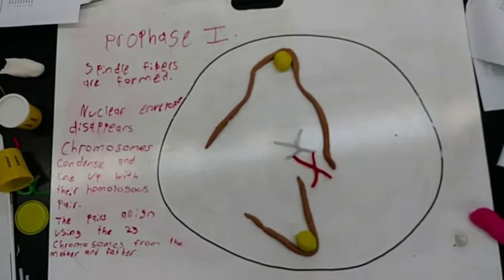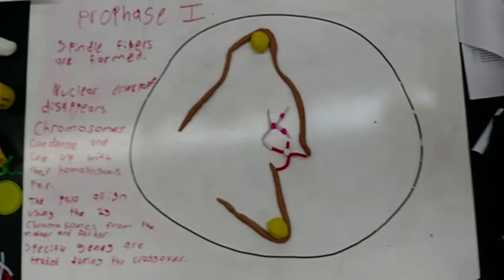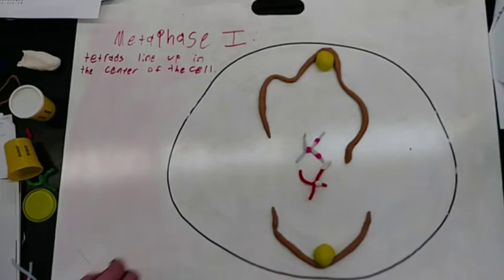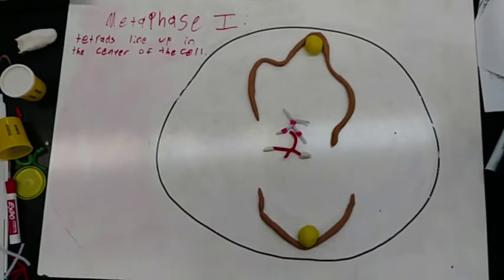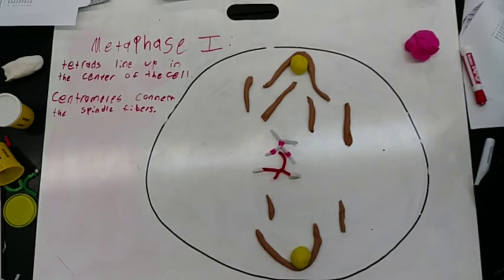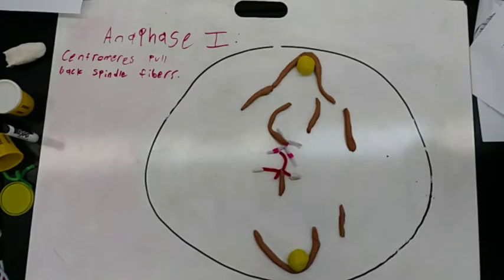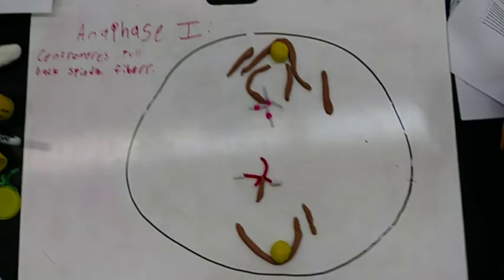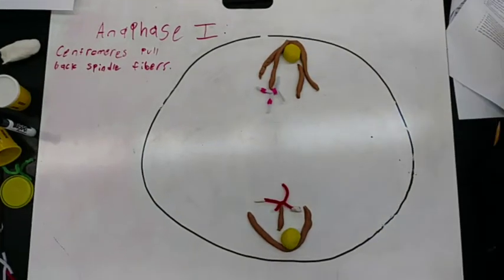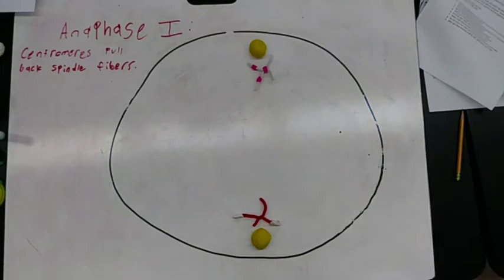In metaphase 1, the spindle fibers from opposing centrosomes connect to bivalents at the centromeres and align them along the middle of the cell. In anaphase 1, spindle fibers contract and split the bivalents, and the homologous chromosomes move to opposite poles of